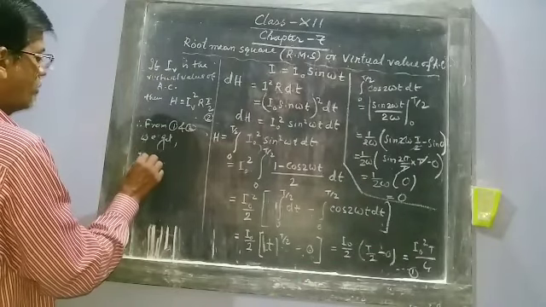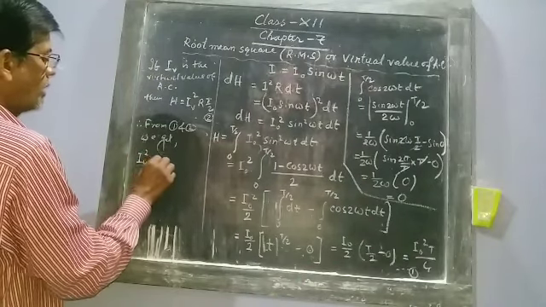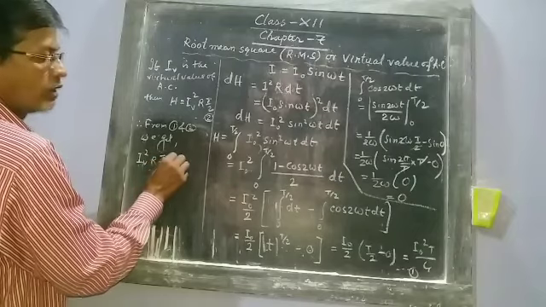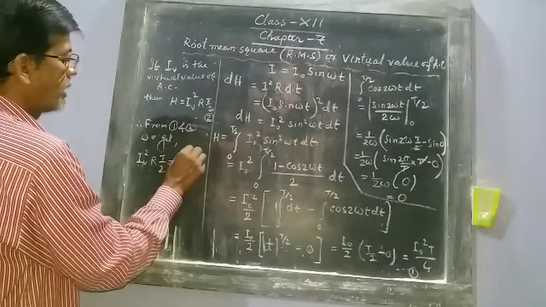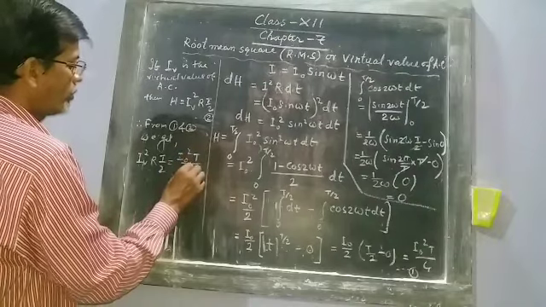So I V square R T by 2 equals I naught square R T by 4.